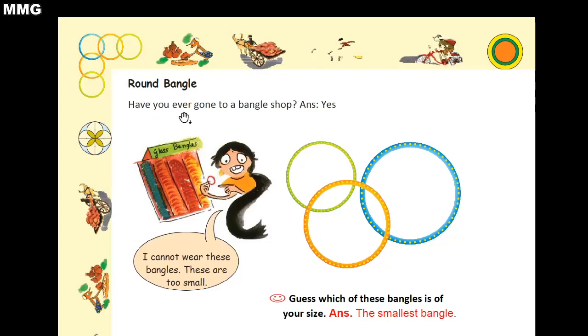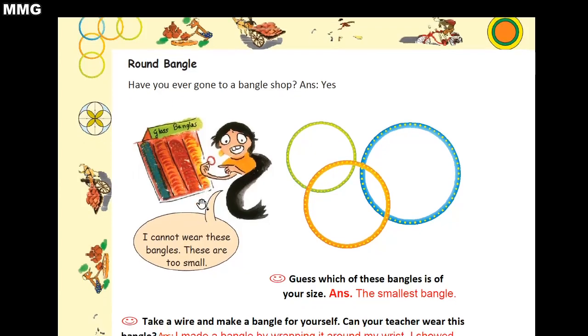Now next page. Have you ever gone to a bangle shop? क्या आप कभी बैंगल शॉप पे गए हो? Bangle means चूड़ी. So I think all of you have gone. So I have written here yes. Now what this girl is saying, I cannot wear these bangles, these are too small. So she is telling that the bangle is too small, she is unable to wear these bangles.